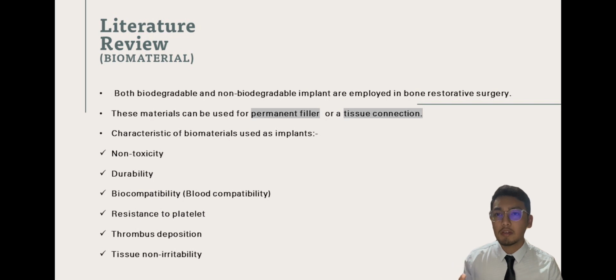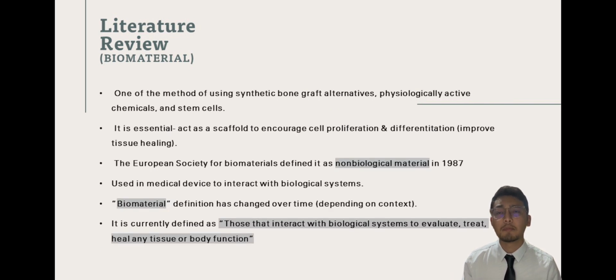non-toxicity, durability, biocompatibility, and resistance to platelet and thrombus deposition. It is also a method of using synthetic bone graft alternatives, physiologically active chemicals, and stem cells to treat bone problems. Biomaterials are essential because they may act as a scaffold to encourage cell proliferation and differentiation in order to improve tissue healing. In 1987, the European Society for Biomaterials defined a biomaterial as a non-biological material that is used in a medical device to interact with the biological system.